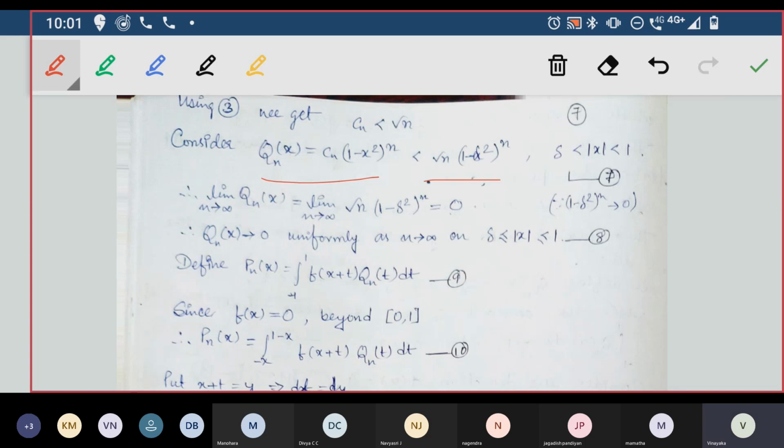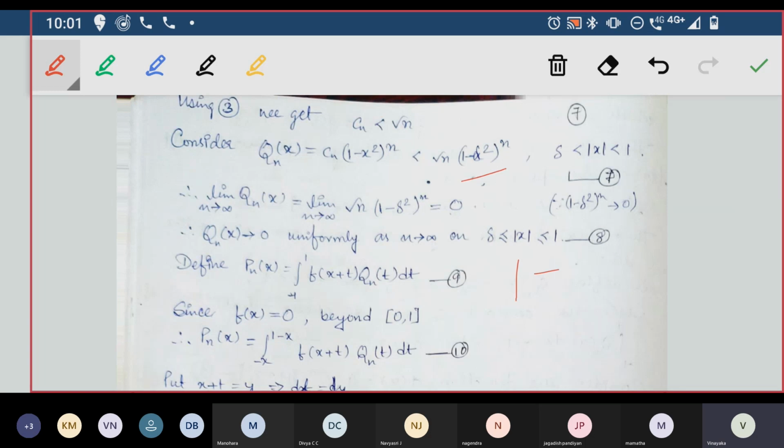So if you ask what is delta here, delta is a number which is less than mod x and which is less than 1. Then how will it be greater? This 1 minus delta square power n will be greater because delta square is less than 1. This 1 minus delta square is also less than 1. And if you decrease the delta, 1 minus delta will go on increasing.